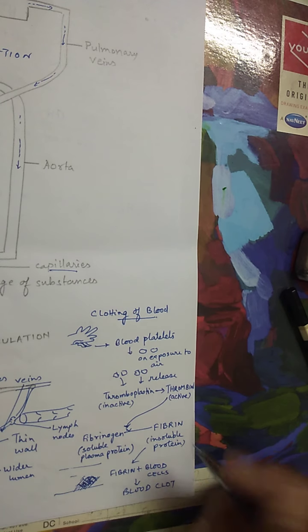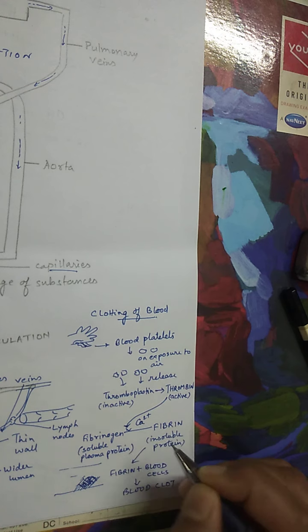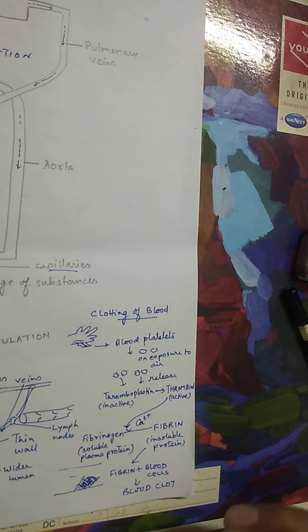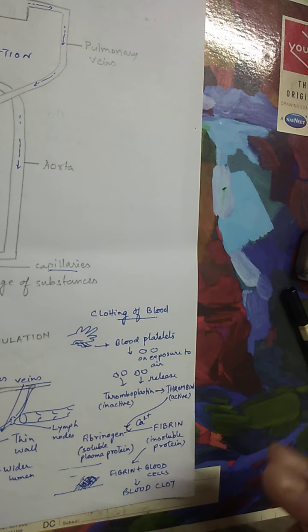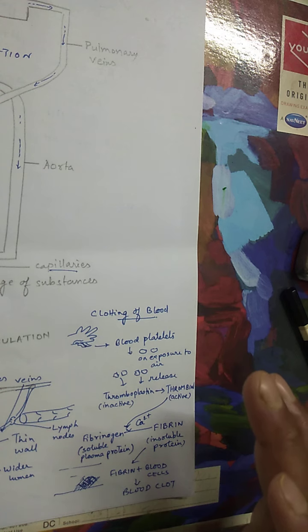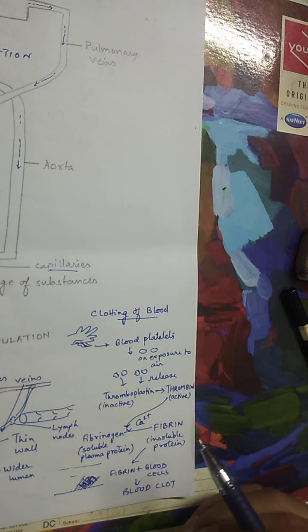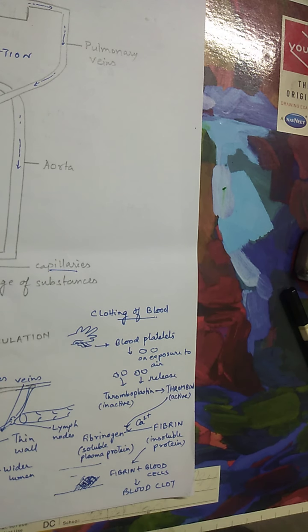And in all this process, calcium plays a very important role. Calcium ions play a very important role in clotting of blood. Now this is a very basic concept for class 10 level. In higher classes you will get that it is not so simple. There are at least 13 factors which will activate one after another, leading to formation of the blood clot.